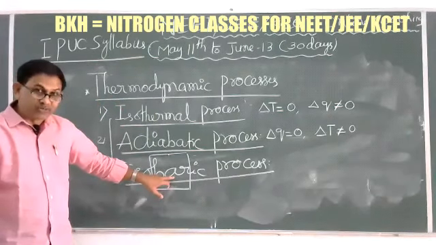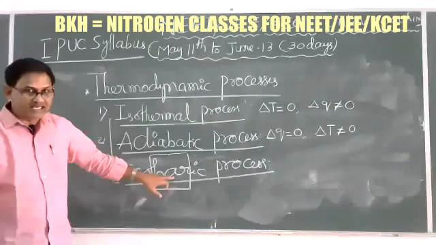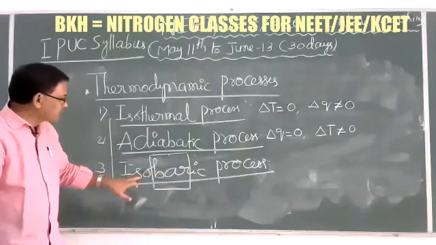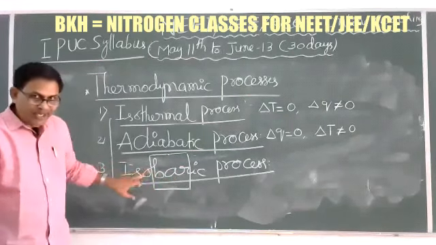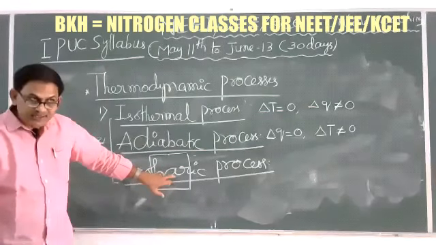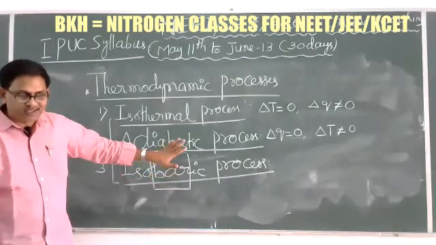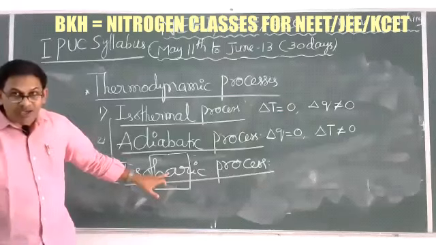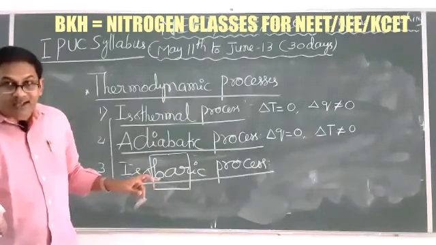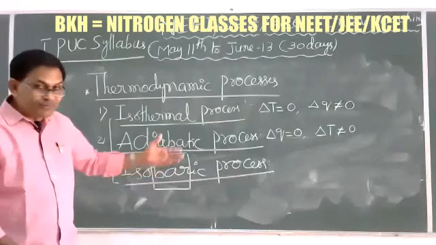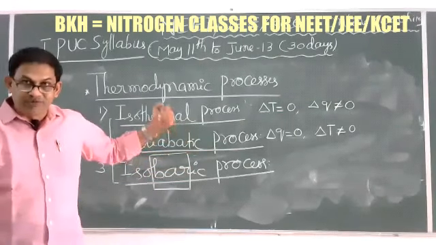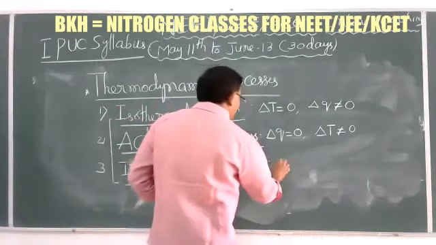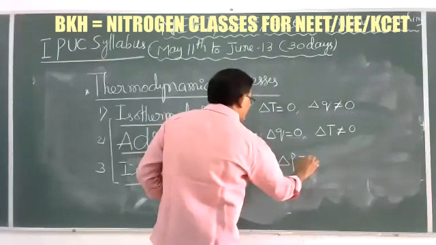Bar, Newton per meter, atmosphere, pascals are some important units of pressure. Isobar, isopressure. Isopressure means in this process pressure remains constant. So it is a type of process in which pressure remains constant. Maybe other important variables, maybe volume, temperature, maybe some other composition, change, but here pressure remains constant. That's why here dP is equal to 0.